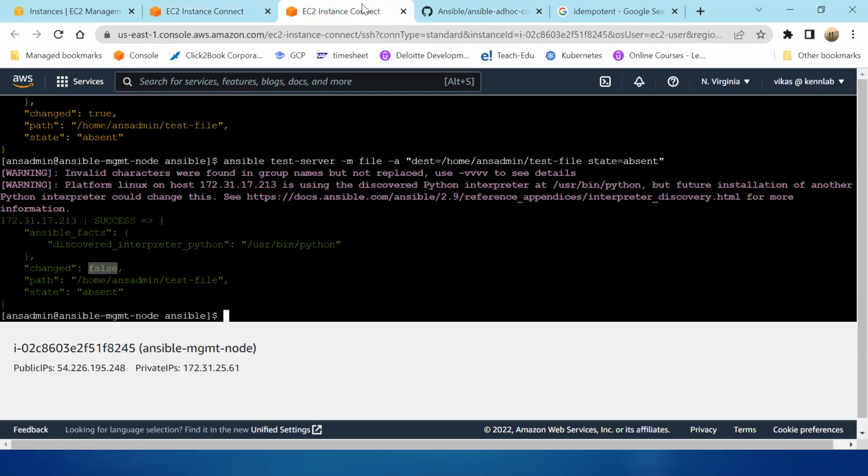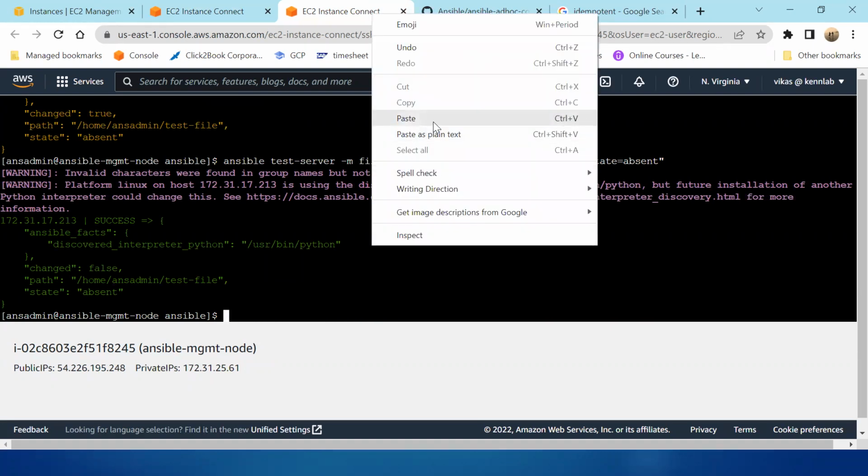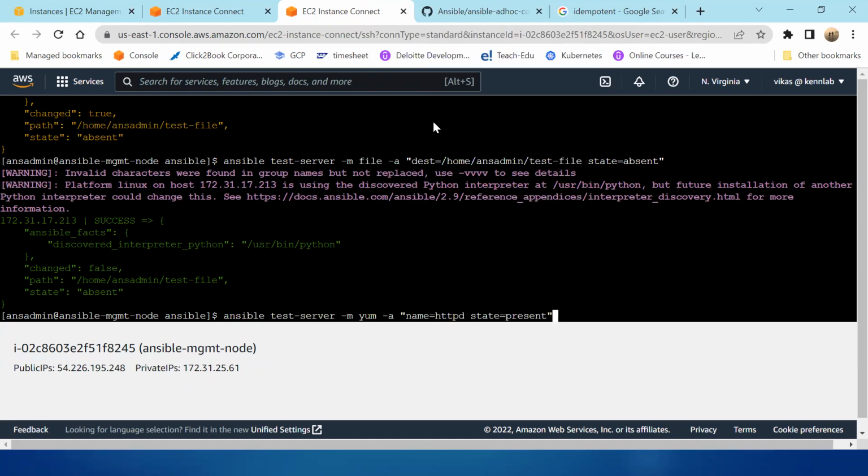Now let's try to install this. Paste this. Ansible, go to test server. This time use the yum module, and there is a software known as HTTPD. Make it present, make it installed.